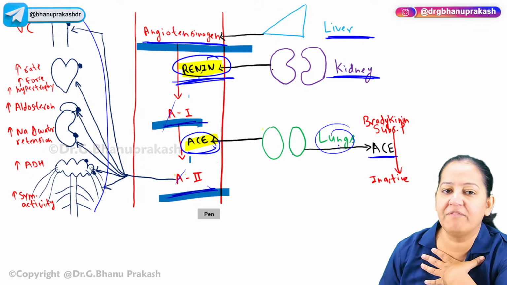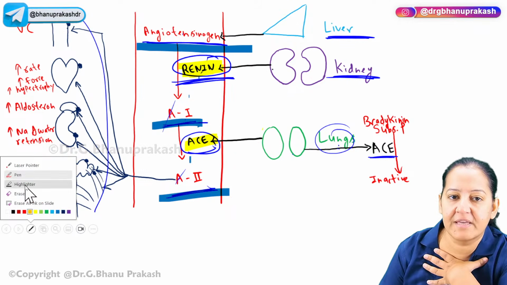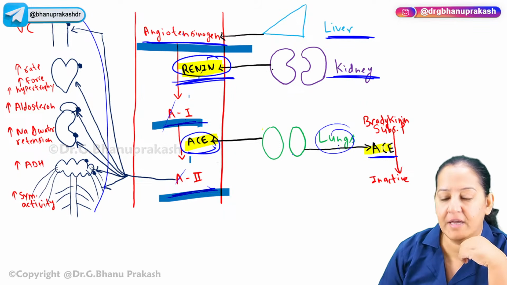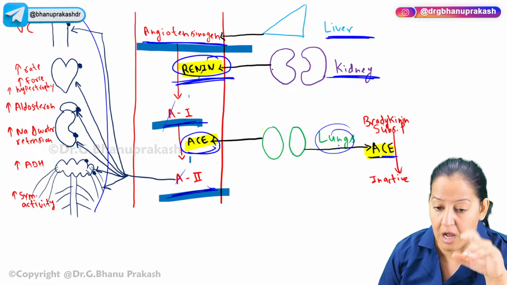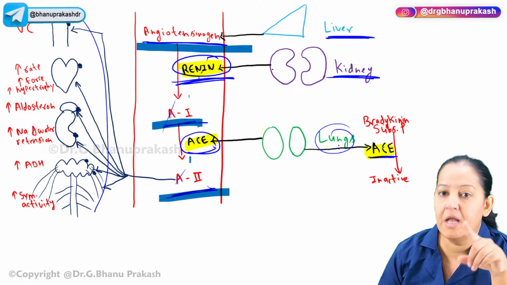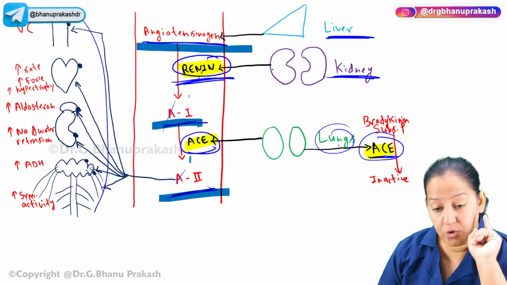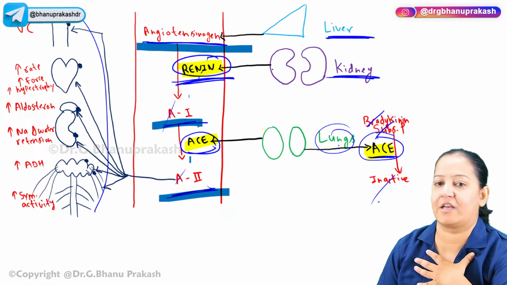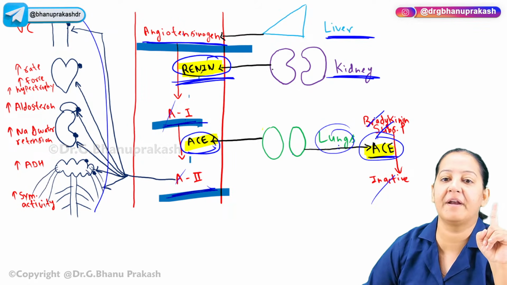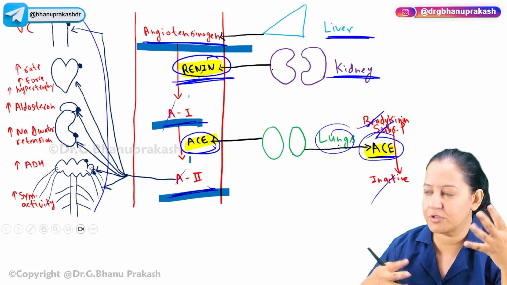Okay, what is the normal function of ACE in the lung? Why has God given ACE in the lung? ACE is present normally in the lung. It will come in the blood only if hypotension is there and blood pressure falls. But in the lung, it's normally present. Normally, it converts bradykinin and substance P in our lung to inactive products. In our lung, bradykinin and substance P are constantly formed because of various metabolism.